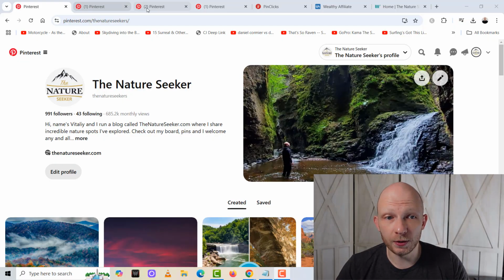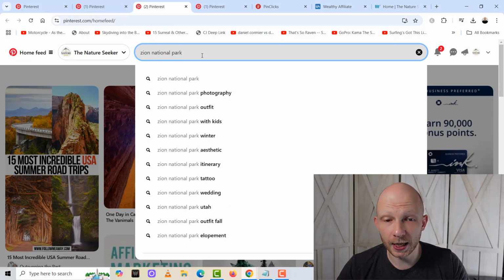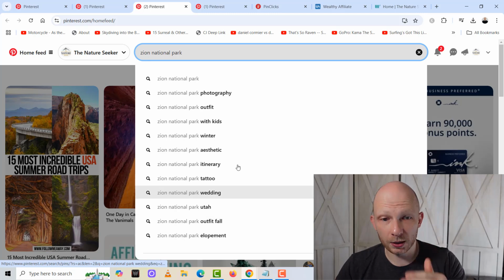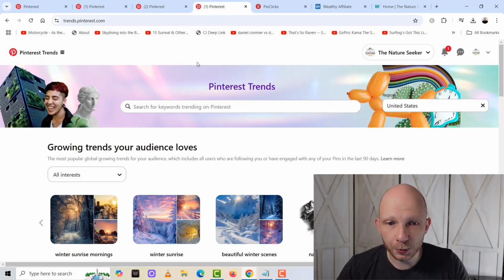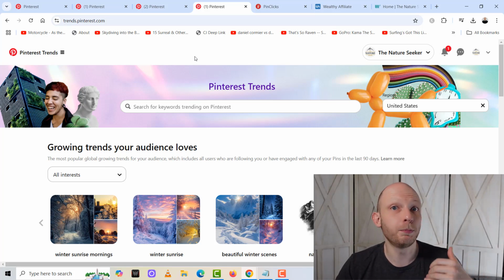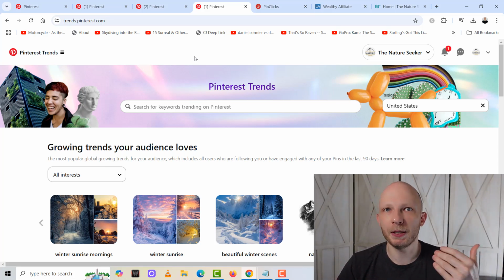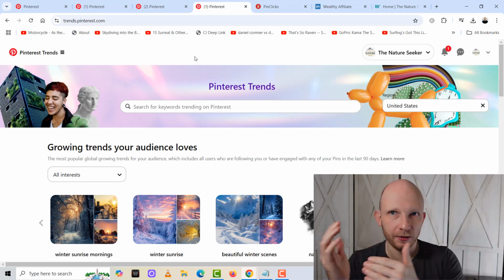Now here's a quick summary of those strategies. The first one is using the Pinterest search itself, which you basically type in a keyword, a general keyword related to your niche, and then you see which keyword add-ons pop up, and this is how you can actually tell what keywords are getting searched. The second option is using Pinterest trends to basically predict upcoming trends so you can make pins for it, sort of like preparing for the future.